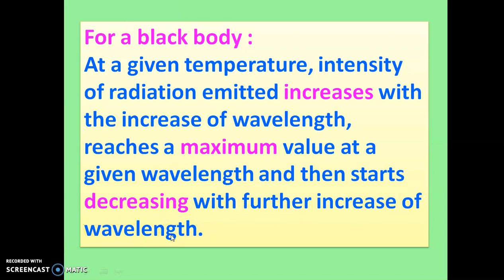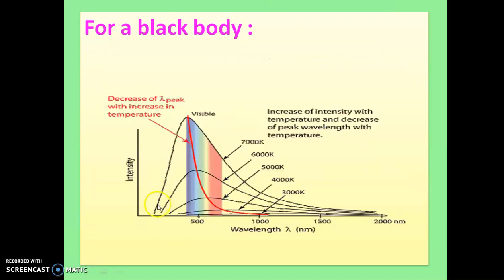So for any black body, as we increase the wavelength, the intensity emitted increases, reaches the maximum value, and then decreases with further increase of wavelength. First its intensity increases, it reaches the maximum value and then it starts decreasing. And it is true for all temperatures.